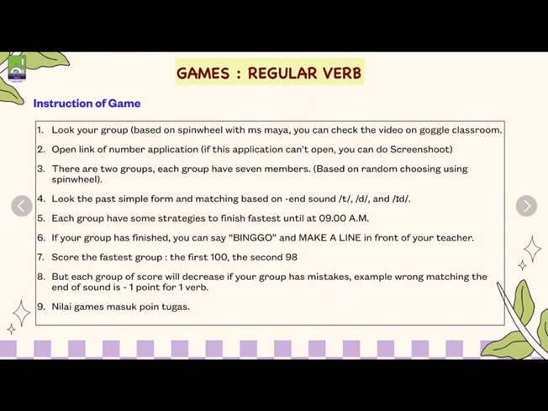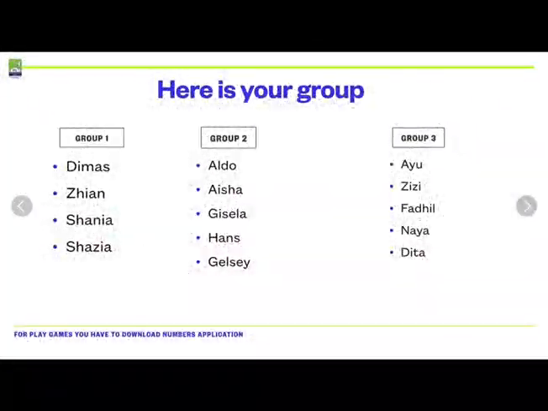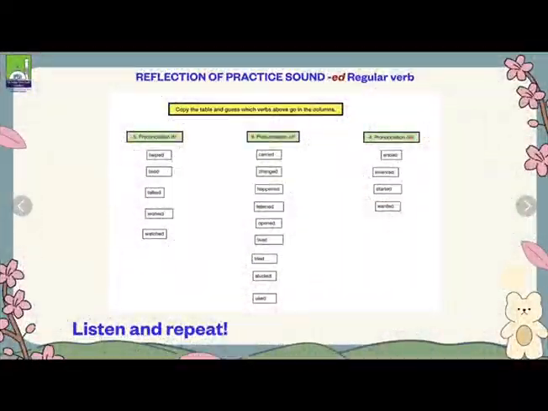Okay. Let's play games. Kita sudah melakukan di kelas. Nah, sekarang kita reflection. Ya, kamu bisa mengecek jawaban yang benar yang mana. Lihat dari key-nya. And you have to listen. Let's see. Listen and repeat.